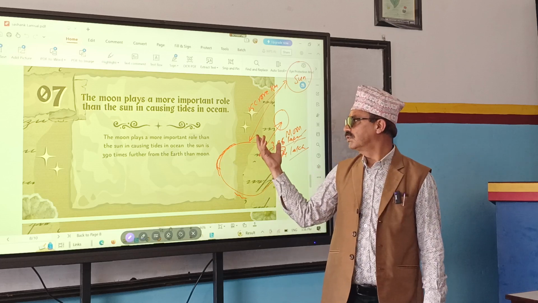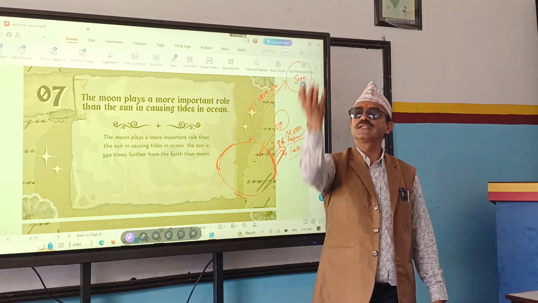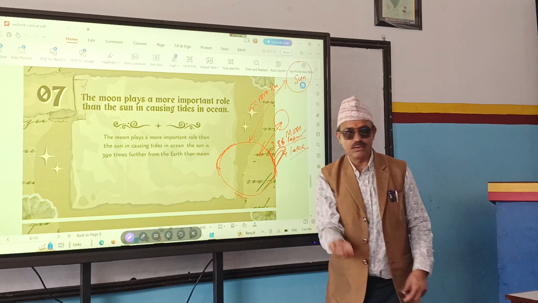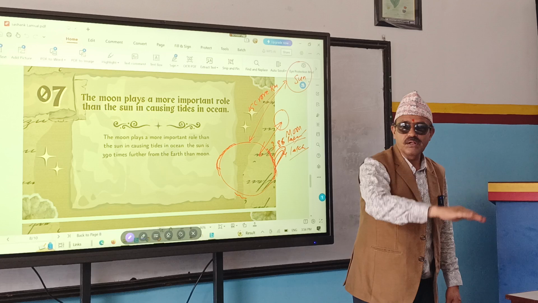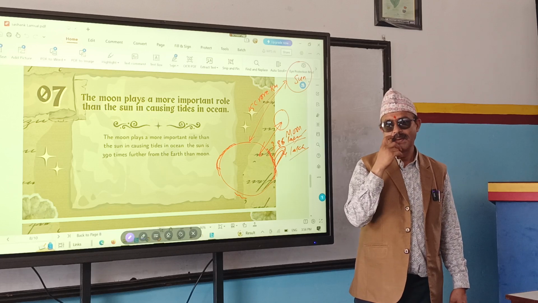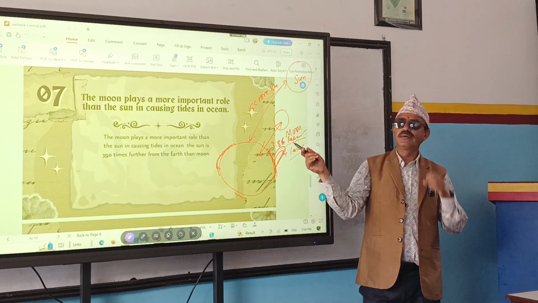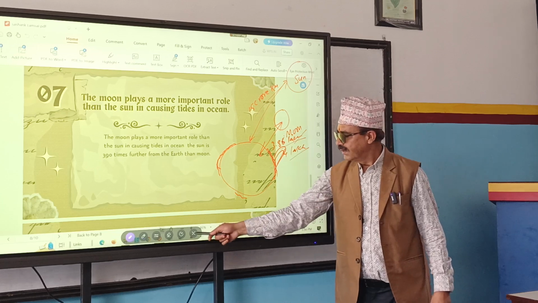Here, due to the gravitational force of the moon, the water level rises directly upward and falls down. That is called a tide. When the water level goes up, it is called high tide. When the water level falls down, it is called low tide. So, whose force of attraction will be more? The moon's. That's why it affects more, right?